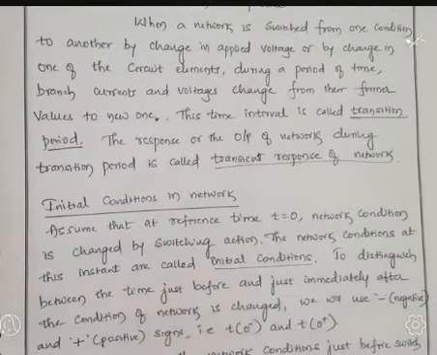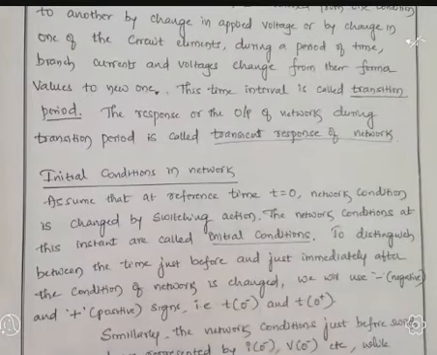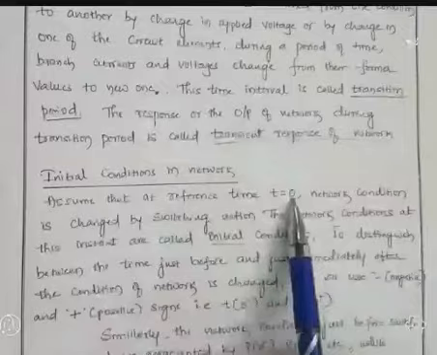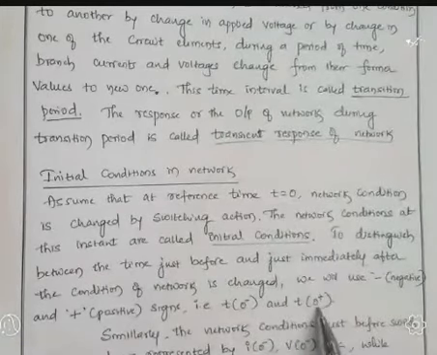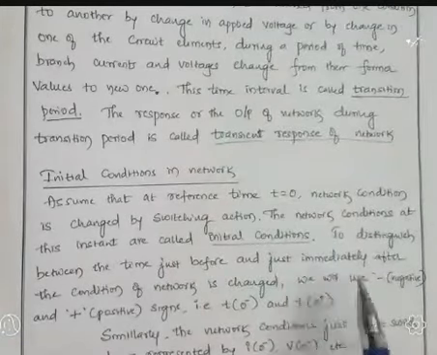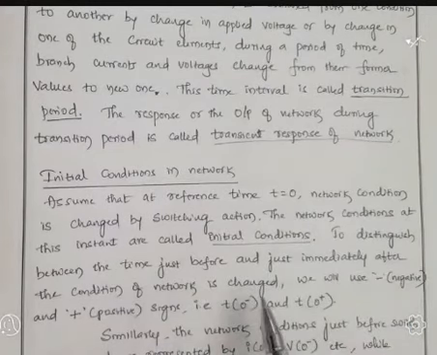The network condition at time t equal to 0 is called the initial condition. With respect to the reference time, we will see two cases: just before t equal to 0 and just after t equal to 0. Just before t equal to 0 is called 0 minus. Just after t equal to 0 is represented as 0 plus. So to distinguish between the time just before and just immediately after the condition of the network is changed, we use negative and positive signs.